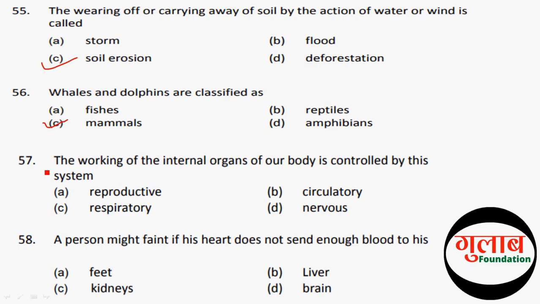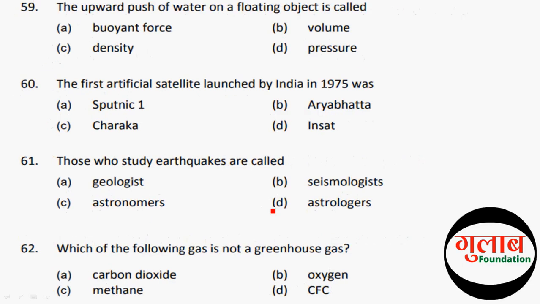Next question is, a person might faint if his foot does not send enough blood to his. The correct option is brain. Let's move to the next question. The upward push of water on a floating object is called, and the correct option is A, buoyant force. So let's move to the next question. The first artificial satellite launched by India in 1975 was. The correct option is B, Aryabhata.